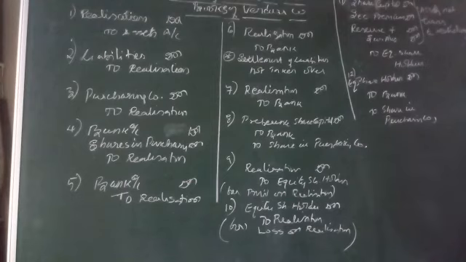First entry is realization account debtor to assets. That is all the existing assets given in the balance sheet. Or we can put it this way: what are all the assets taken over by the new company, those assets are transferred to the realization account. So whatever assets the closing company has should be transferred to realization.